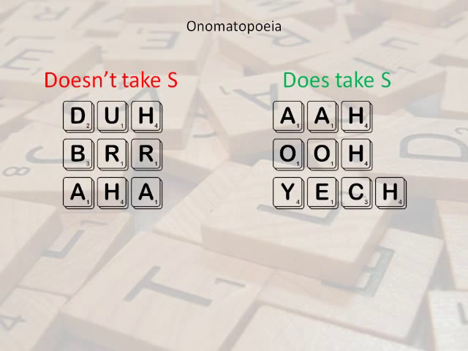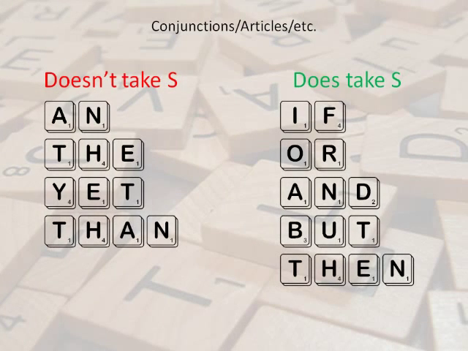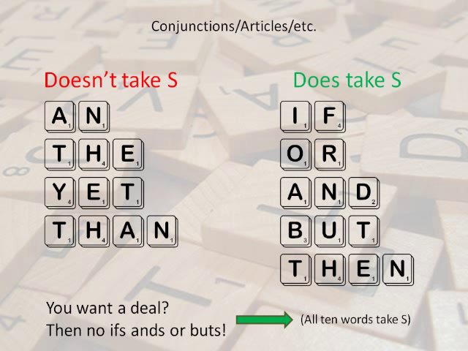Onomatopoeic words such as duh, brr, and aha don't take an S, yet others such as ah, oo, and yek do take an S. Conjunctions and other common words seem just as random. An, the, yet, and than don't take an S, yet or, and, if, but, and then do take an S. To remember those ones, you can think, then no ifs, ands, or buts here.